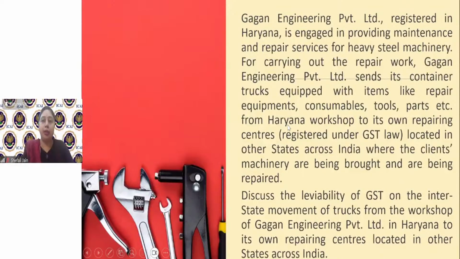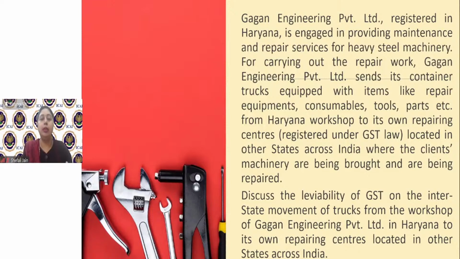Gagan Engineering Private Limited, registered in Haryana, is engaged in providing maintenance and repair services for heavy steel machinery. It repairs heavy machines. It has workshops throughout India, and customers are also located at those places.